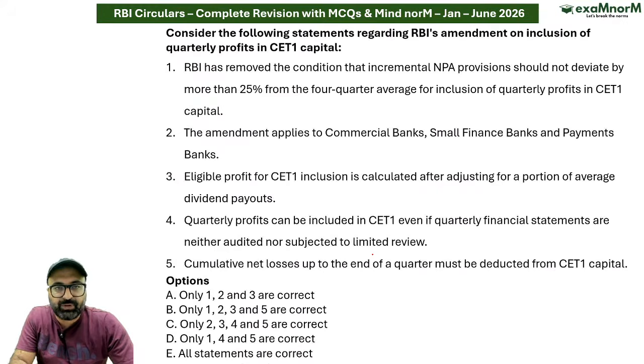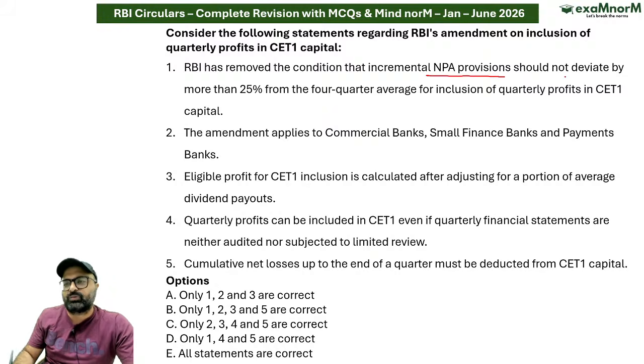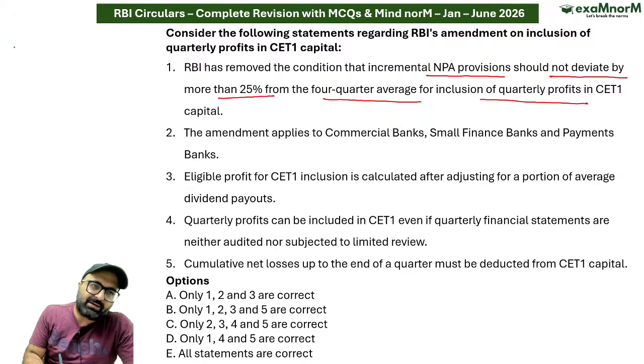Moving on to the next. Consider the following with respect to the amendment inclusion of quarterly profits in common equity tier 1 capital. RBI has removed the conditions that incremental NPA provisions should not deviate by more than 25% from 4-quarter average for inclusion. पहले क्या था कि सर अगर quarterly profit को include करना under common equity tier 1 capital, उसके लिए